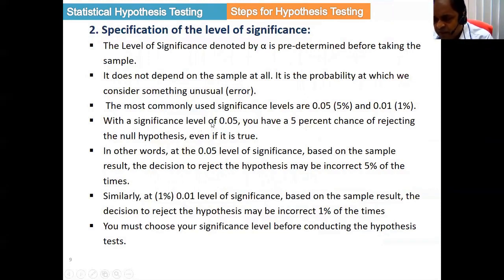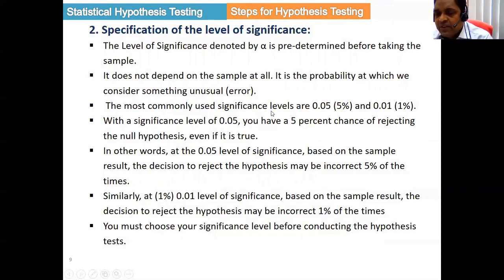What is the meaning of 5% level of significance or 0.05? That is a 5% chance of rejecting a true null hypothesis. That is, we are mistakenly rejecting a true null hypothesis 5% of the time. Similarly, 1% level of significance means that we can reject a true null hypothesis 1% of the time. So we are making the mistake. Here we are making the smaller mistake. 5% of the time we are making more mistakes, 1% of the time we are making fewer mistakes.